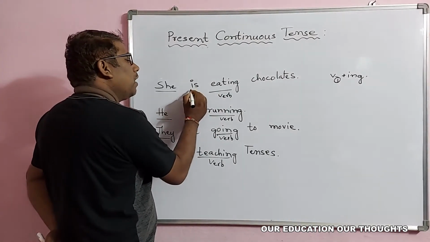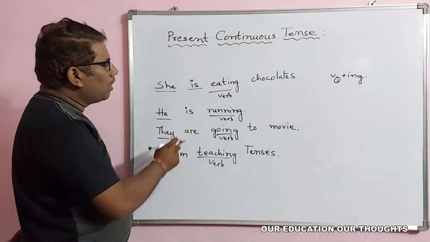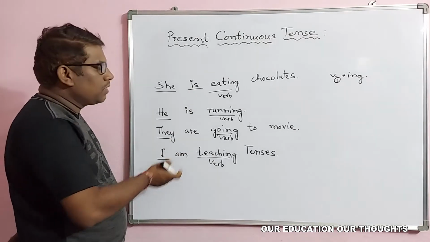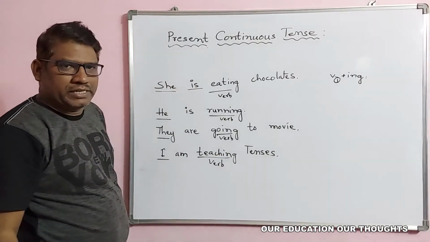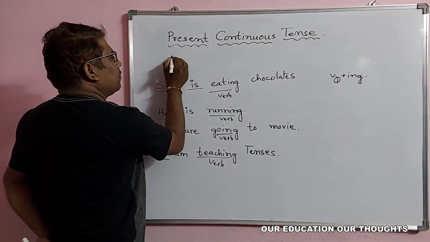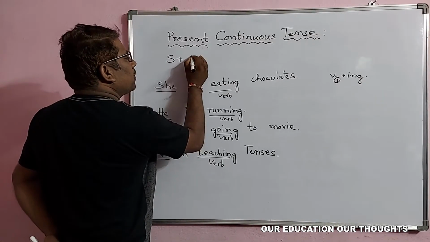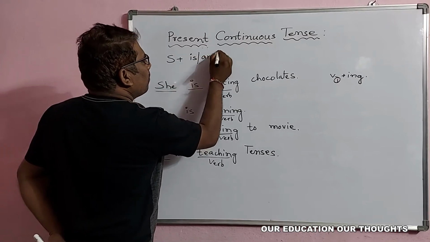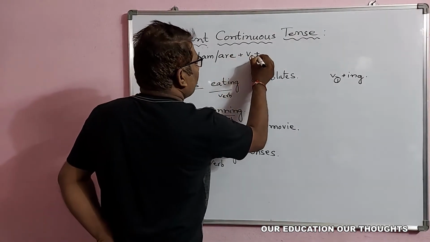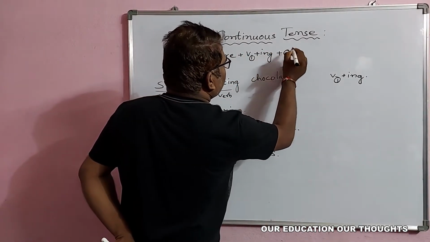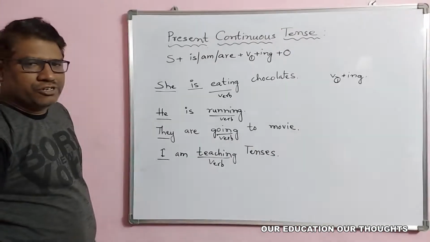But here the helping verbs come, like is, am, are, such kind of helping verbs, nothing but be forms. So this is the present continuous tense. If you observe this structure, subject will be there, and is, am, are according to that comes there, and V1 form plus ing form, plus whenever necessary the object comes there. So this is the structure of the present continuous tense.